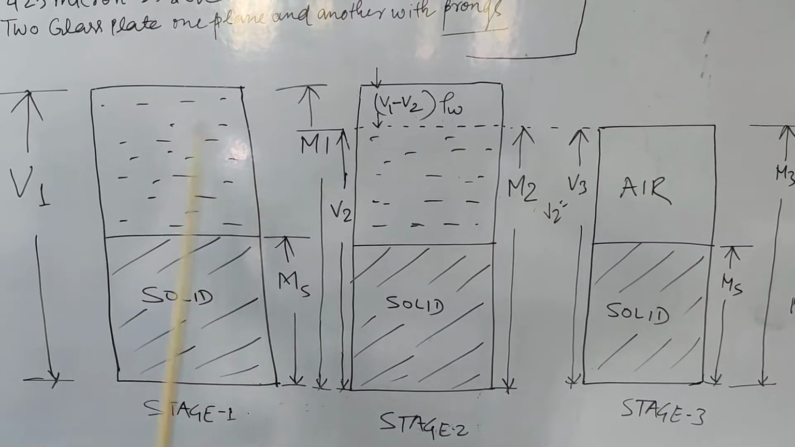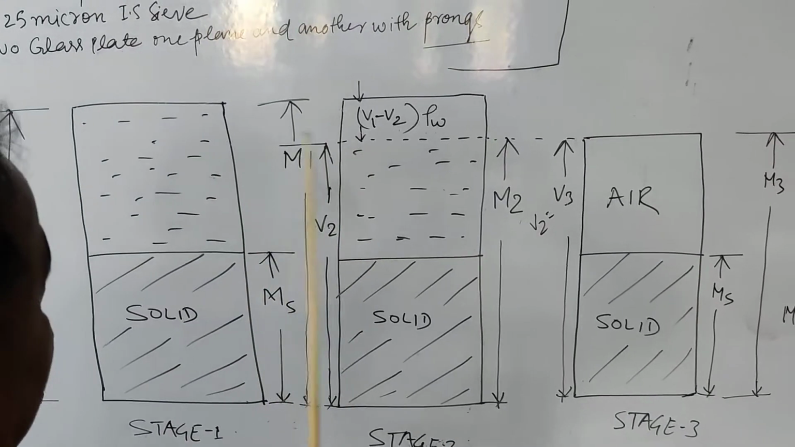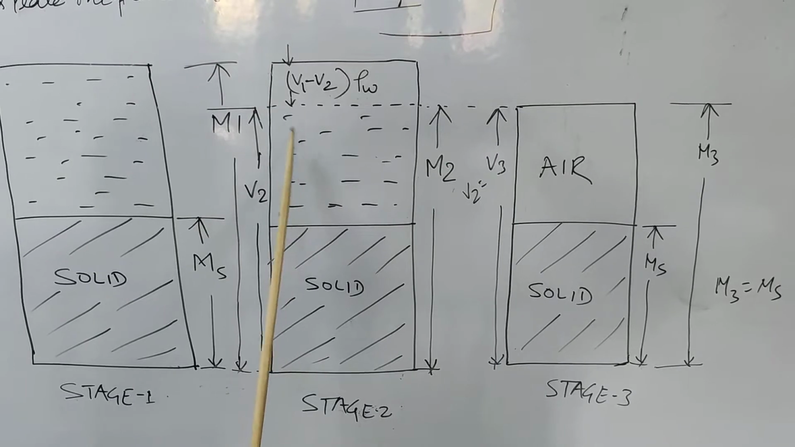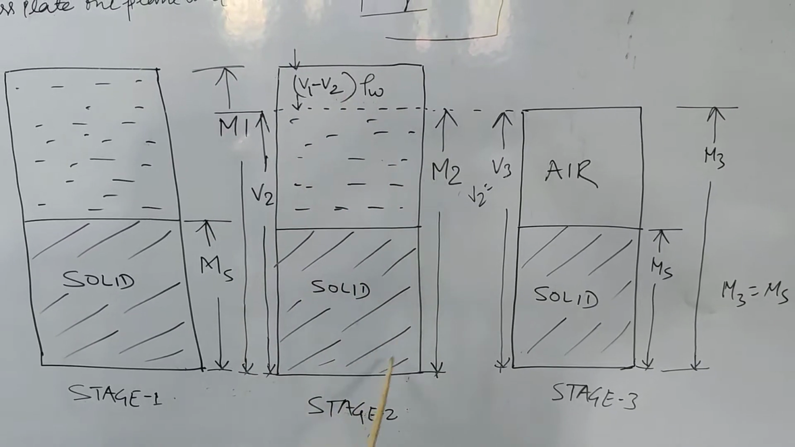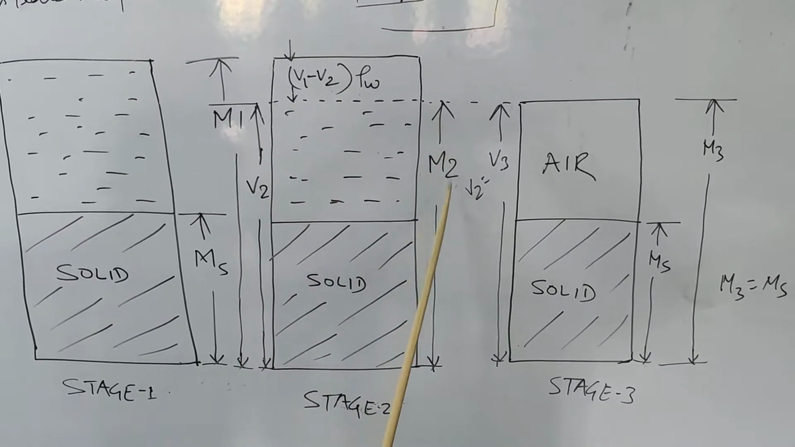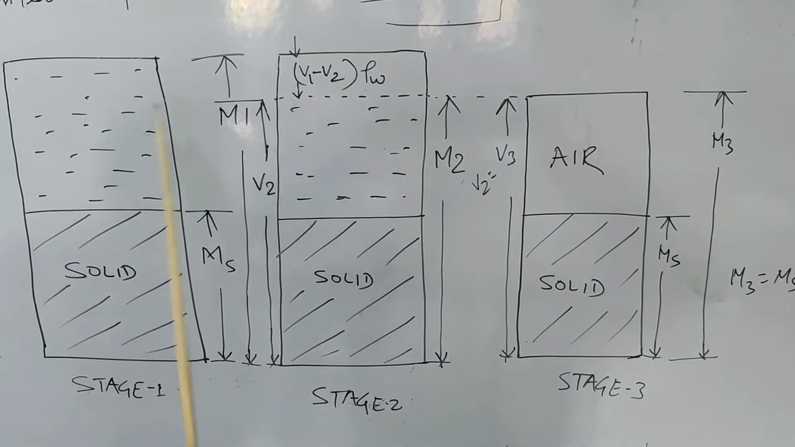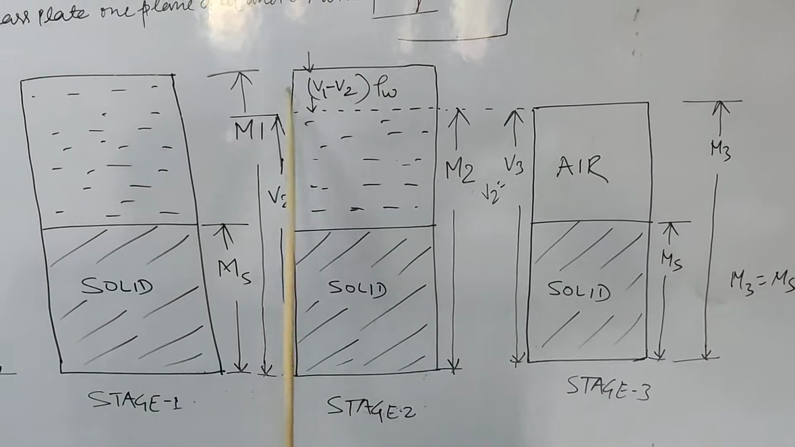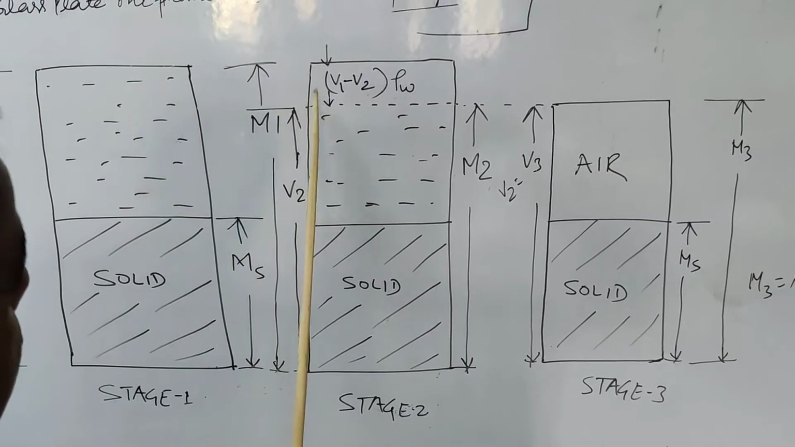Once we dry further, what is going to happen? There is a decrease in water content. How much water content is going to decrease? Suppose the volume of this soil sample is V2 and the mass is M2. Then V1 minus V2, into the density of water, is how much water is going to reduce once we dry the sample.